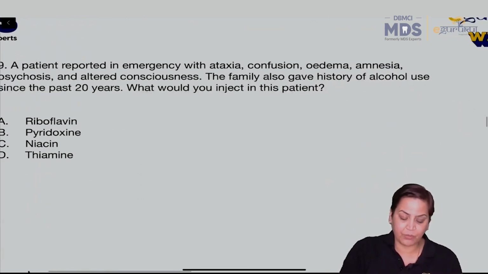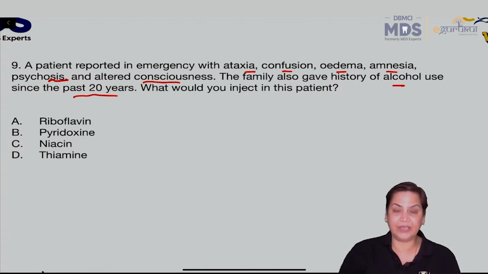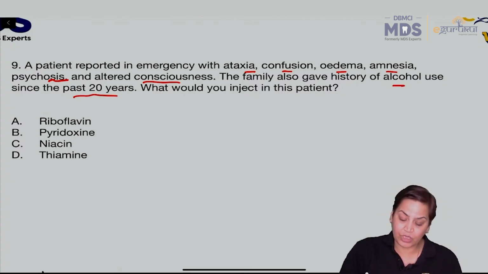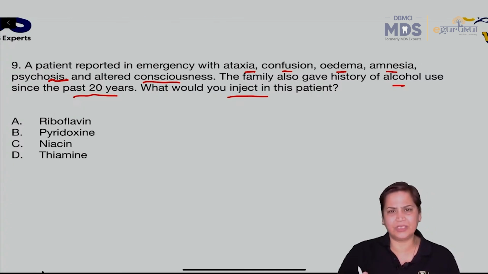A patient reported in emergency with ataxia, confusion, edema, amnesia, psychosis and altered consciousness. The family also gave history of alcohol use since the past 20 years. What would you inject in this patient? This is also a very simple question, मतलब simplest question I should say.